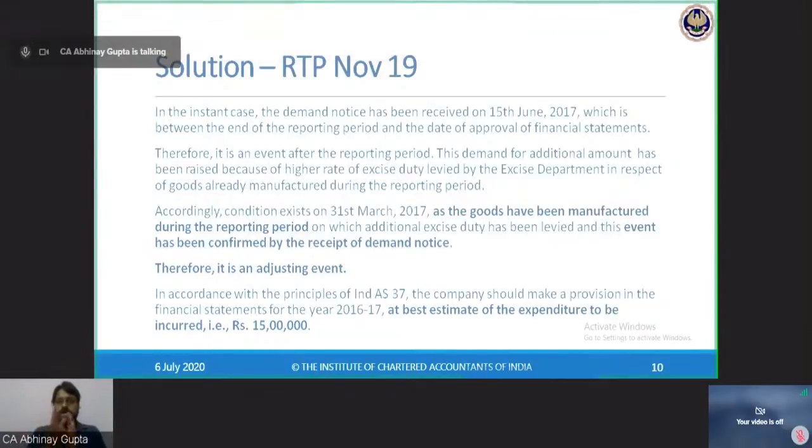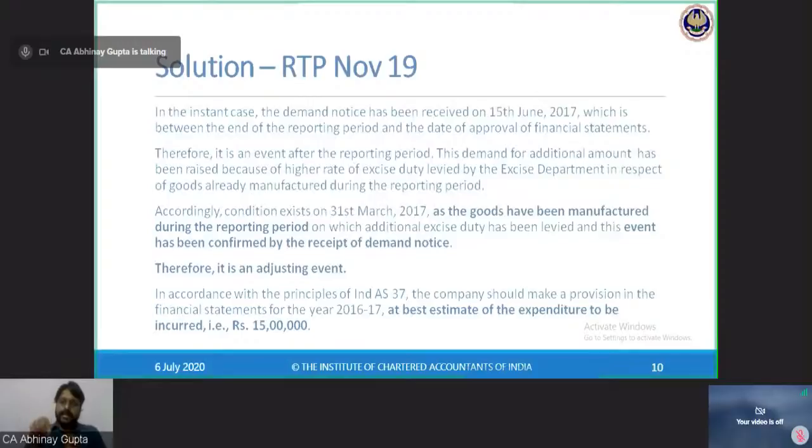Yes, the demand notice is an adjusting event because goods have already been manufactured by 31st March, and the condition for levy of excise duty has already been complied with by 31st March. Now the notice has come, so confirmation has come to me that yes, the liability is now to be discharged. It is raised by the department. So that is a confirmation of an event. So this is an adjusting event.